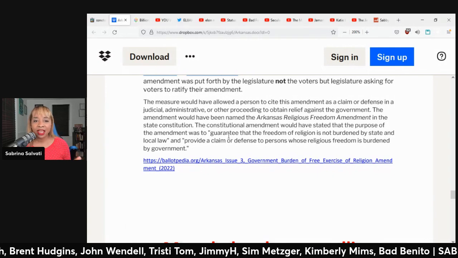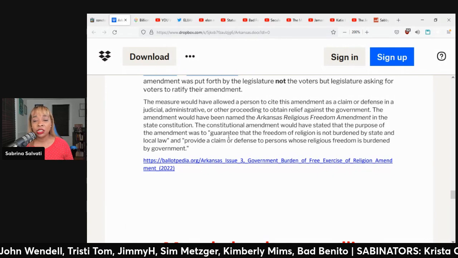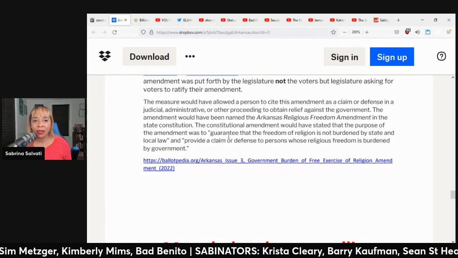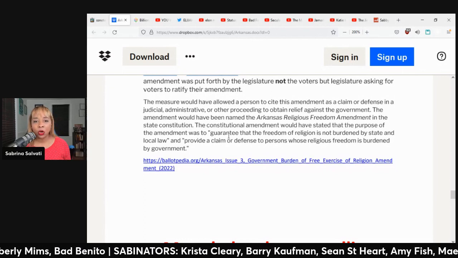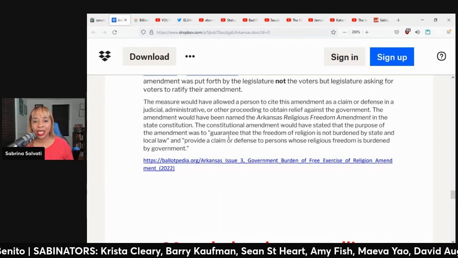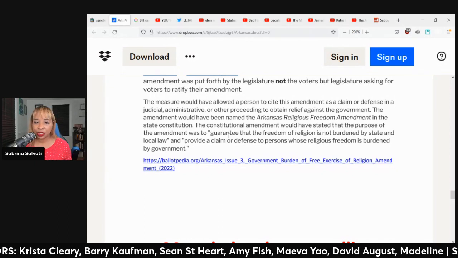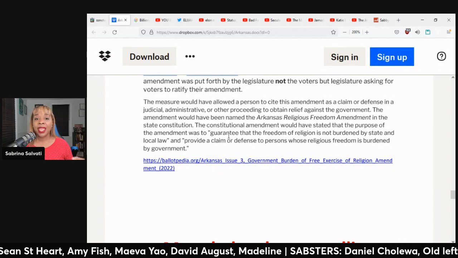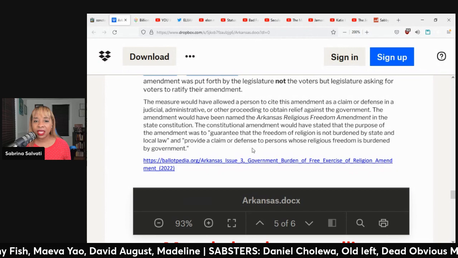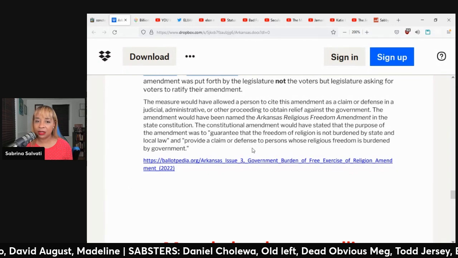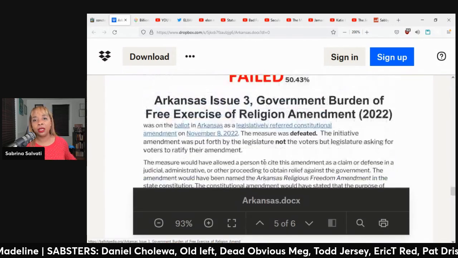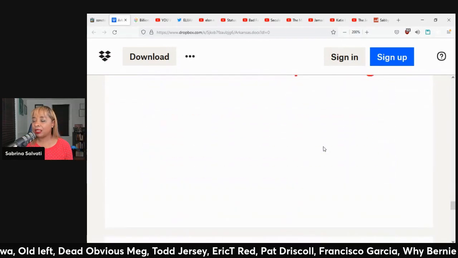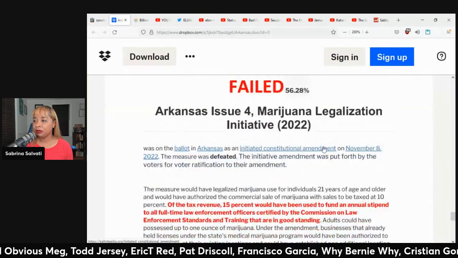The amendment would have been named the Arkansas Religious Freedom Amendment in the state constitution. The constitutional amendment would have stated that the purpose of the amendment was to guarantee that the freedom of religion is not burdened by state and local law, and to provide a claim or defense to persons whose religious freedom is burdened by the government. Again, that one did not pass. And there is one more.